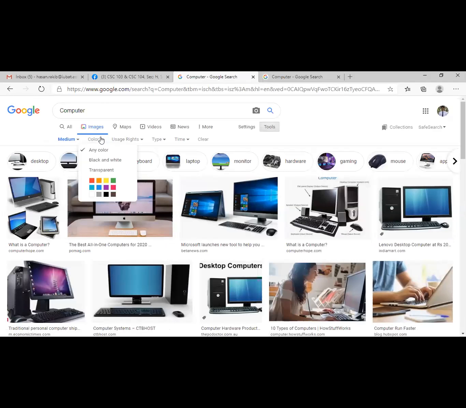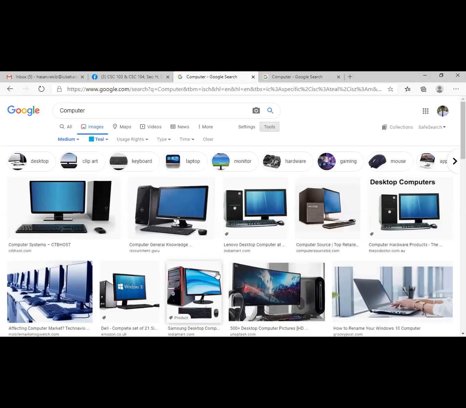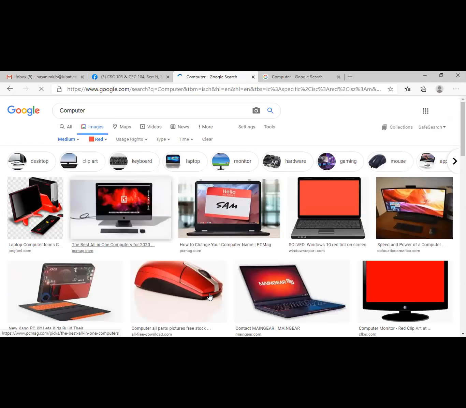I can select the color. I would like to find red color. Not red, blue color. If I click, it automatically filters and gives us only blue pictures of computers. If I click the red one, it shows us only red pictures of computers. Or if I select black and white, it shows me only black and white images of computers.